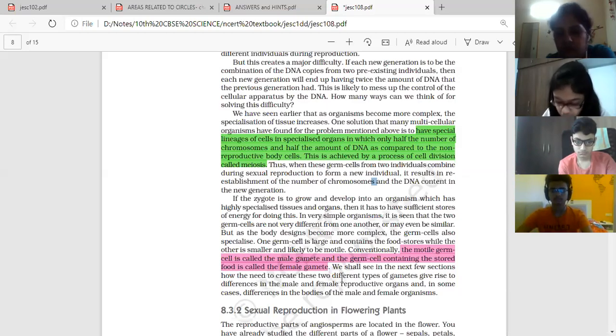Done? So here in this part the question is asked: how is the number of chromosomes maintained constant in sexual reproduction and in asexual reproduction? This is a 3-mark question. What can be the answer?